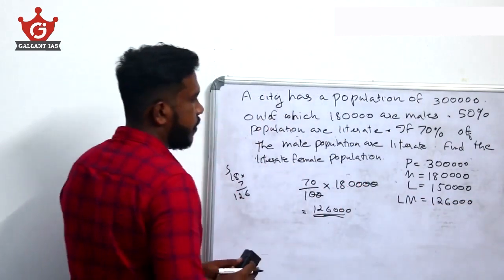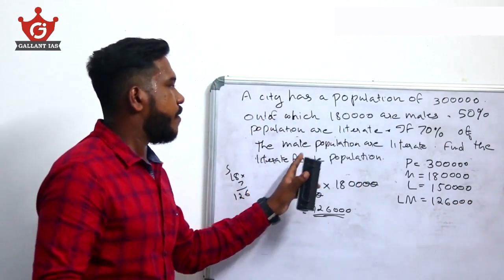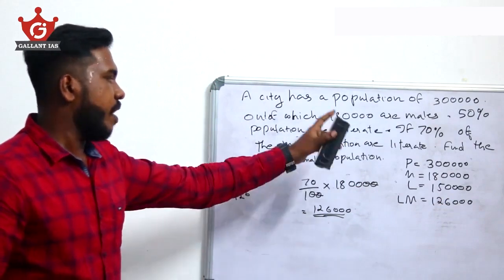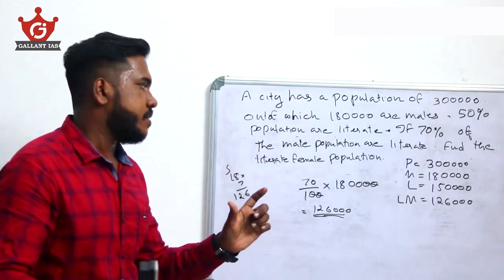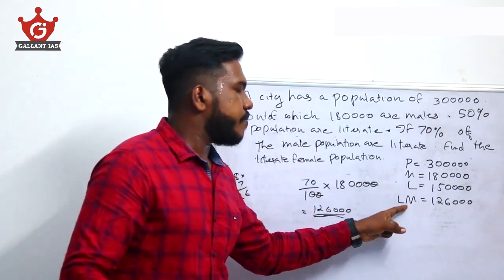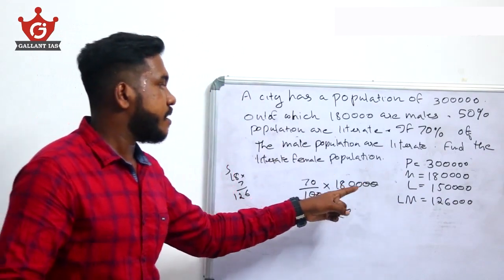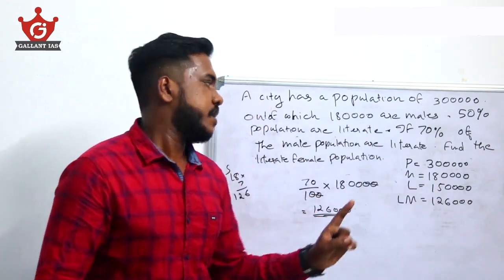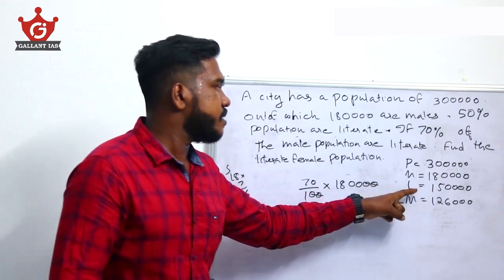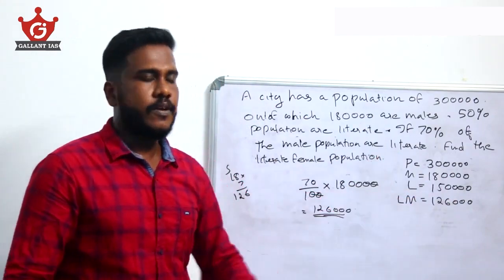So we have got all the quantities required, and our aim is to find the literate female population. Now the real game starts. We already found that literate males are 1,26,000. The total number of literate persons is 1,50,000.